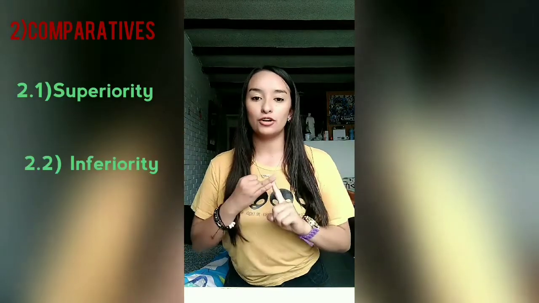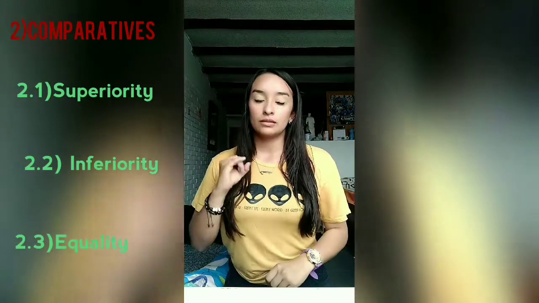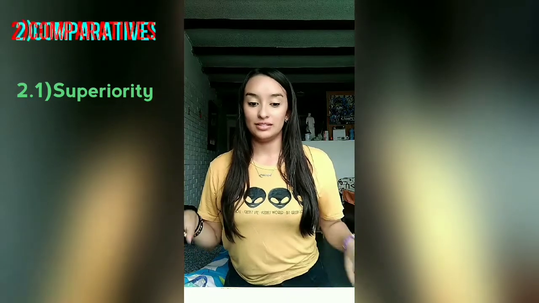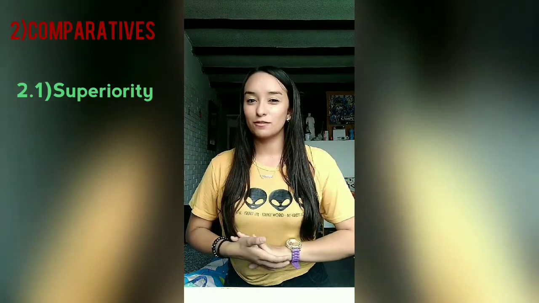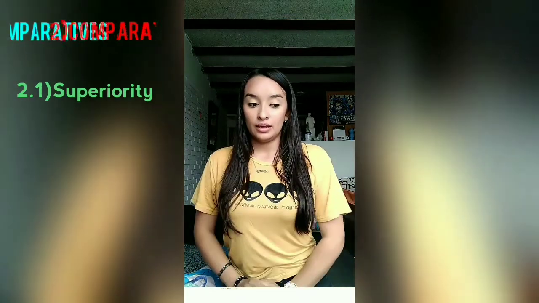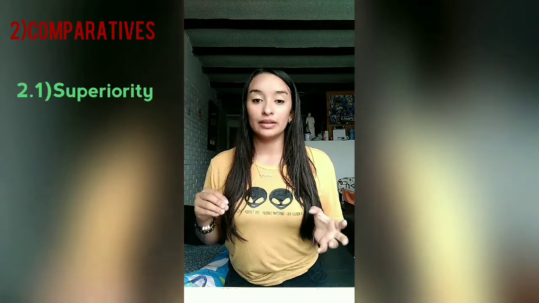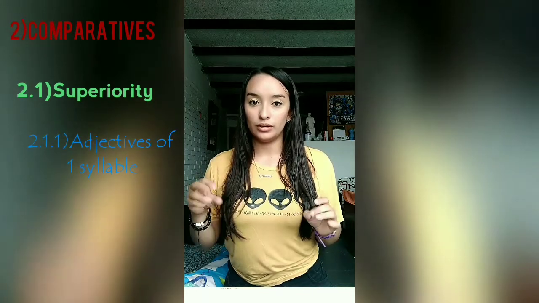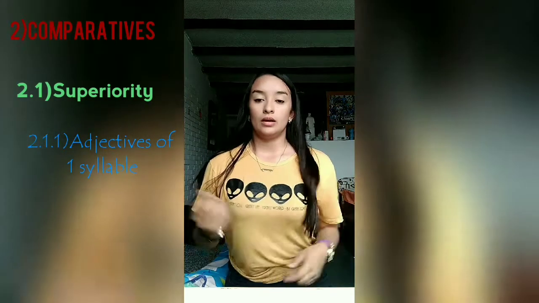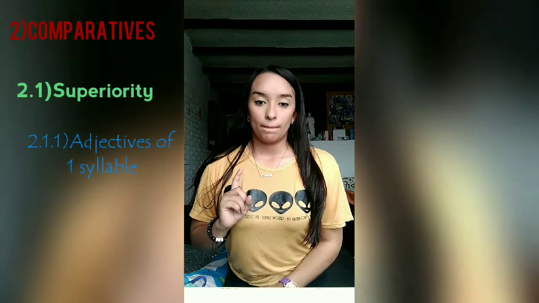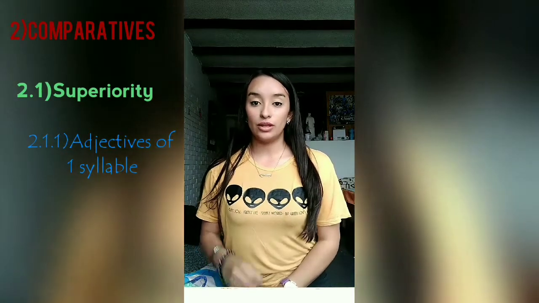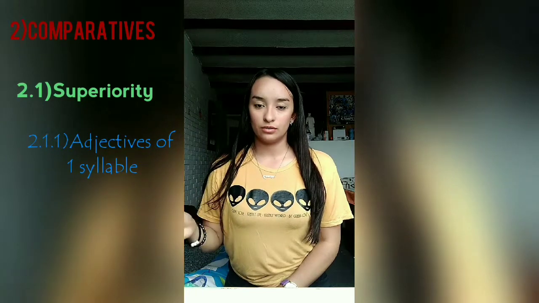My second topic is comparatives. Comparatives are divided in 3 groups: superiority, inferiority, and equality. The first group, superiority, is divided in 5 groups. The first group of superiority is adjectives ending in a syllable er. In this case, add er to the end of the adjective.